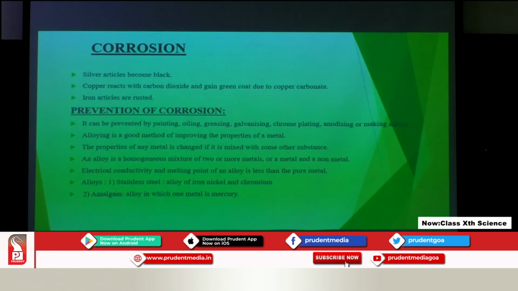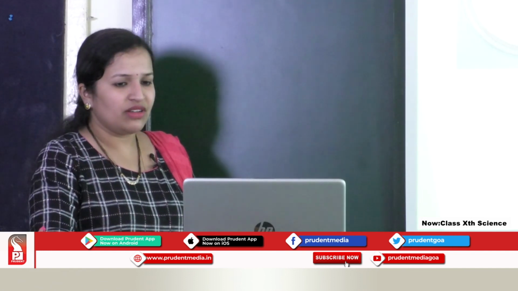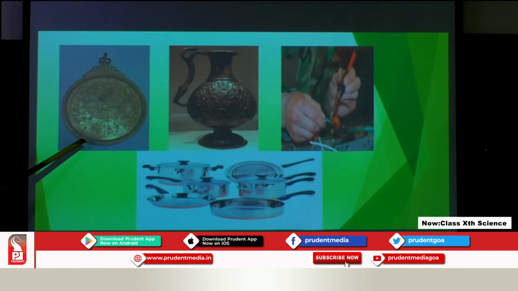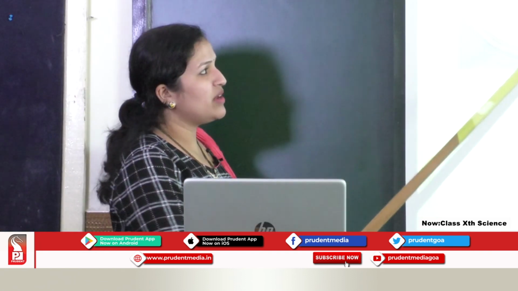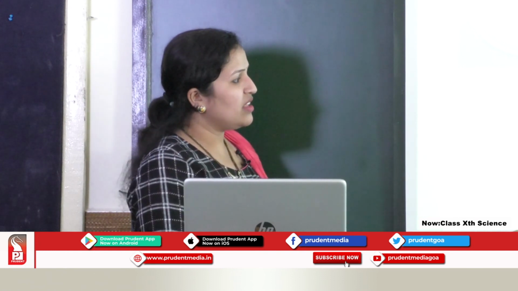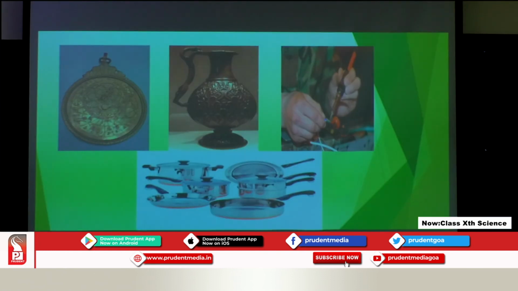Now, the electrical conductivity and the melting point in the case of an alloy is a little less as compared to that of the pure metal. Here we have the picture, the first one is brass, second is bronze. These two pictures are the alloys of copper. In order to prevent corrosion we are making alloys and these are the alloys of copper, this is brass and this is bronze. Here we can see the utensils which are made up of stainless steel. Stainless steel is also one kind of alloy.